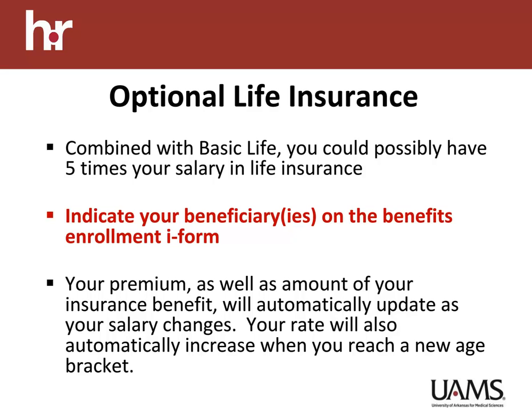Indicate your beneficiaries on the UA Group Benefits Enrollment Form. Your premium, as well as the amount of your insurance benefit, will automatically update as your salary changes. Your rate will also automatically increase when you reach a new age bracket. You do have the option to name a different set of beneficiaries for optional life.